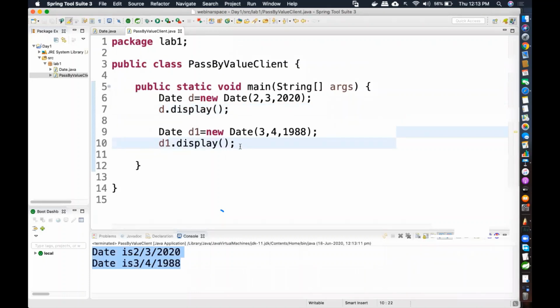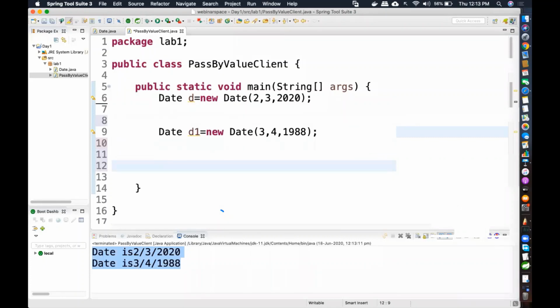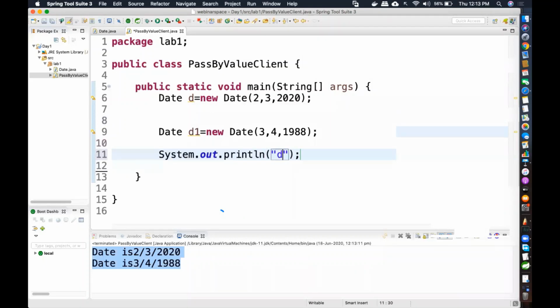Now I want to do pass by value and pass by reference. For that, I'm not going to display it here. I created two date objects inside my heap. Notice the memory map that I'm drawing, all the memory is created only after I run the program, not before. Now I'm going to print out sysout: dates before swapping.